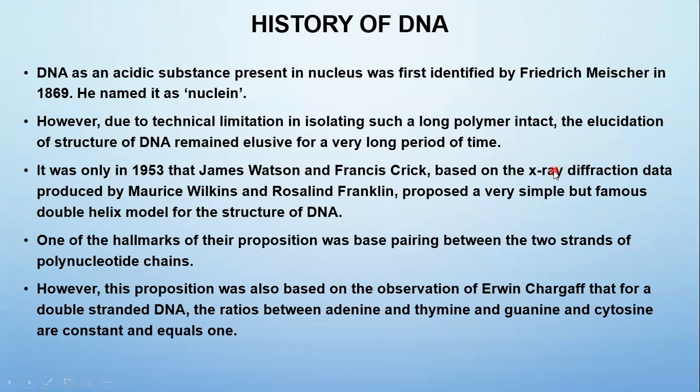Depending on these details, James Watson and Francis Crick in 1953 successfully proposed a simple double helical model for the structure of DNA. We know that for proposing this double helix model of DNA, they were awarded the Nobel Prize.